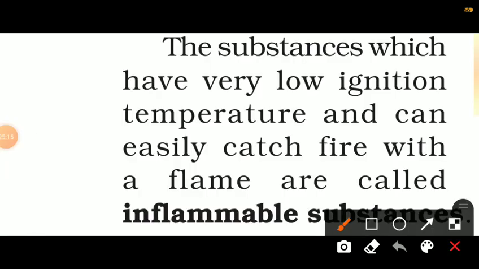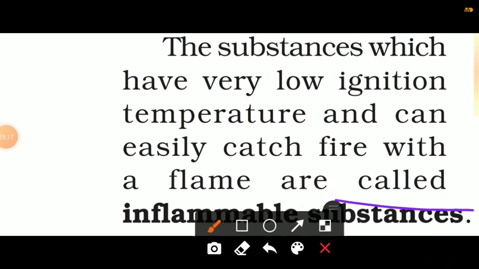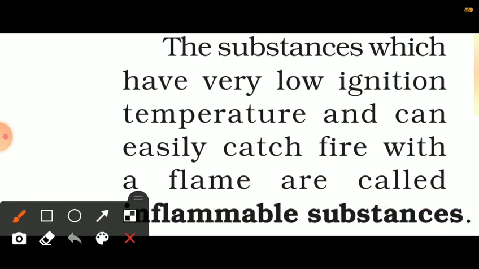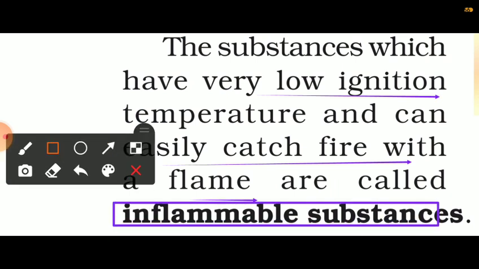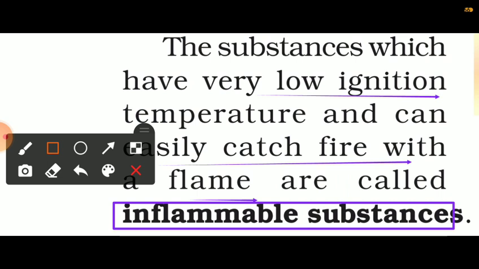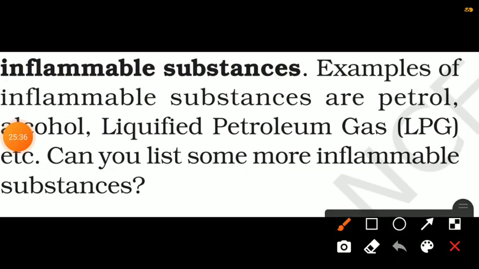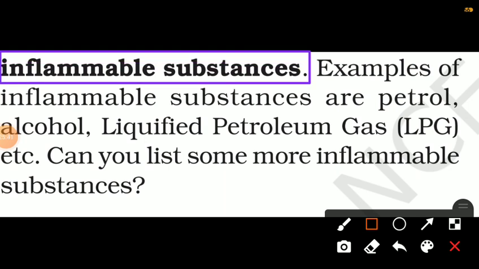So here now we can define inflammable substances. The substances which have very low ignition temperature and can easily catch fire with a flame are called inflammable substances. Examples of inflammable substances are petrol, alcohol, liquefied petroleum gas, LPG, etc.